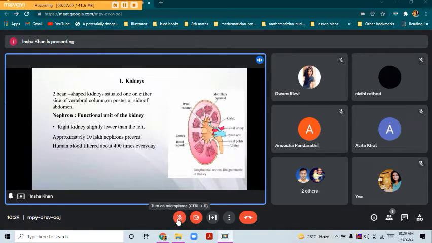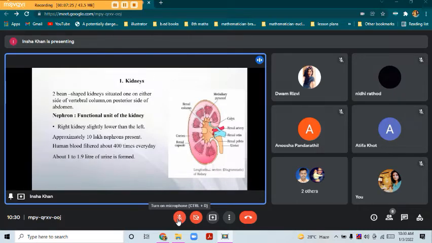Thus, around 400 times the blood is filtered every day, and around 1 to 1.9 liters of urine is formed. So this was about the kidney.